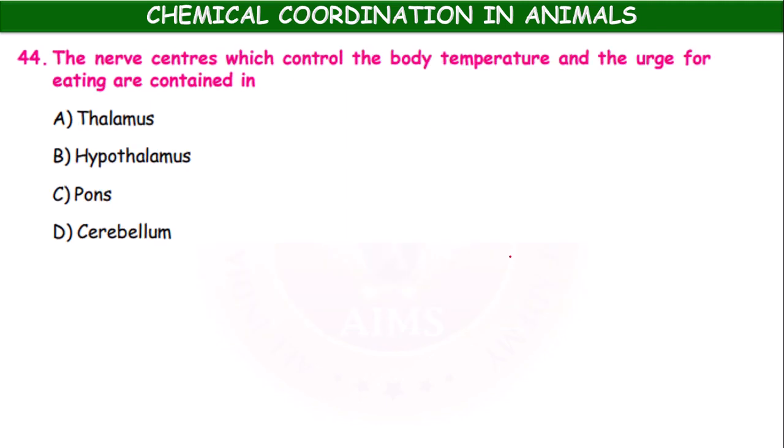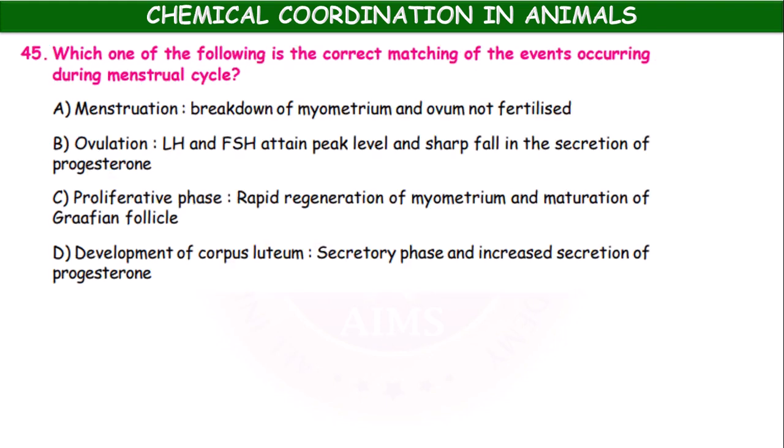Next, the nerve centers which control the body temperature and the urge for eating are contained in thalamus, hypothalamus, pons, cerebellum. It is hypothalamus.